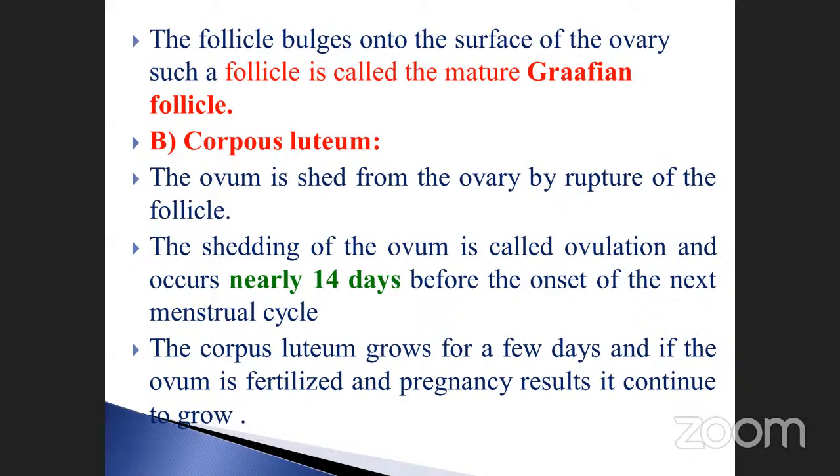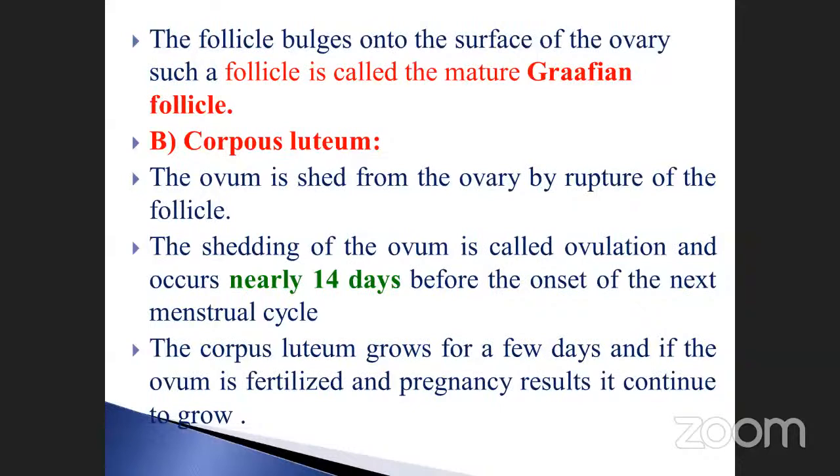It occurs nearly 14 days before the onset of the next menstrual cycle. After 14 days, or before 14 days? Listen here. The release of the ovum is called ovulation, and it occurs nearly 14 days before the onset of the next menstrual cycle. That means the menstrual cycle period is finished. After that, after the 14 days, the egg will be produced. That is very, very important.